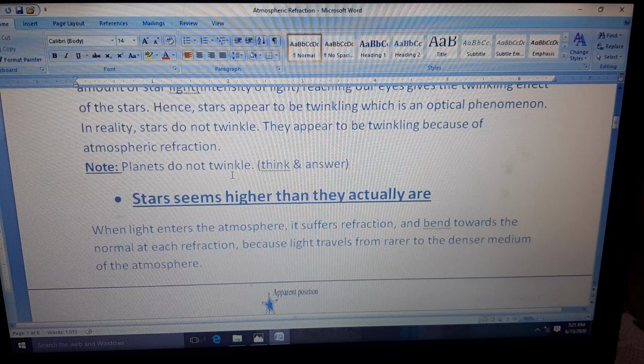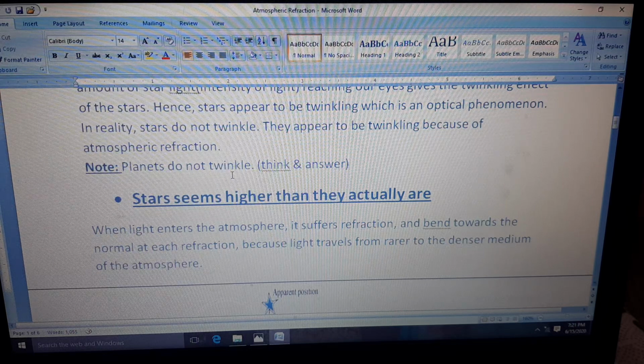We see the stars twinkle because there is a slight difference in the intensity of light, since it is more and less at some part of its path. But in case of planets, there is very slight variation in the intensity of light. That is, there is a small variation in the brightness of light coming from the planet after refraction. So this variation is not noticeable. Since it is not noticeable, these planets do not twinkle.